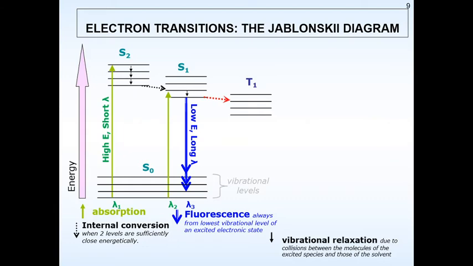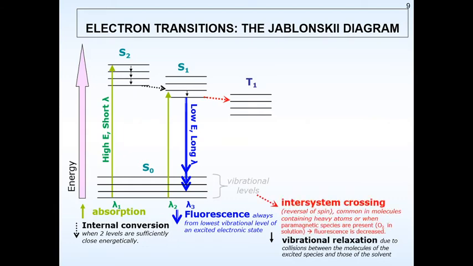Now if this phenomenon doesn't happen, then what will happen? There is a phenomenon called intersystem crossing. Now S1 and S2 that we are observing are singlet states. Whereas when there is intersystem crossing, there is a spin reversal. This is commonly seen in systems which have heavy atoms, or where certain paramagnetic species are present, for example oxygen in the solution.